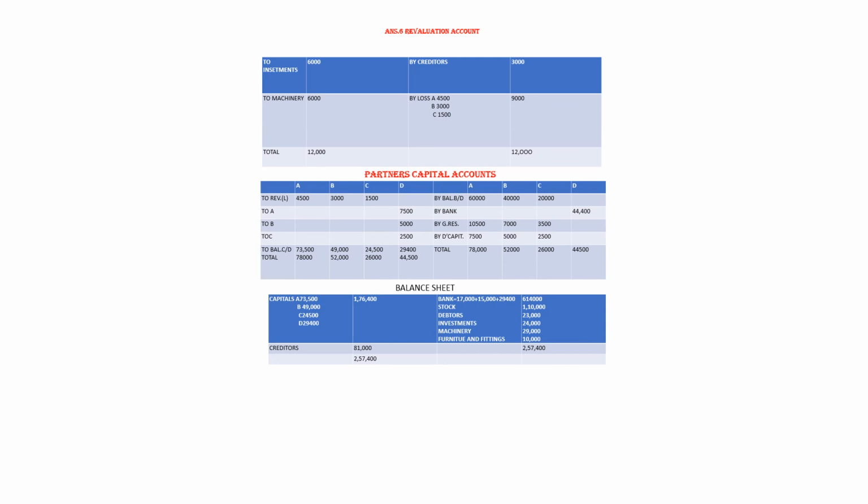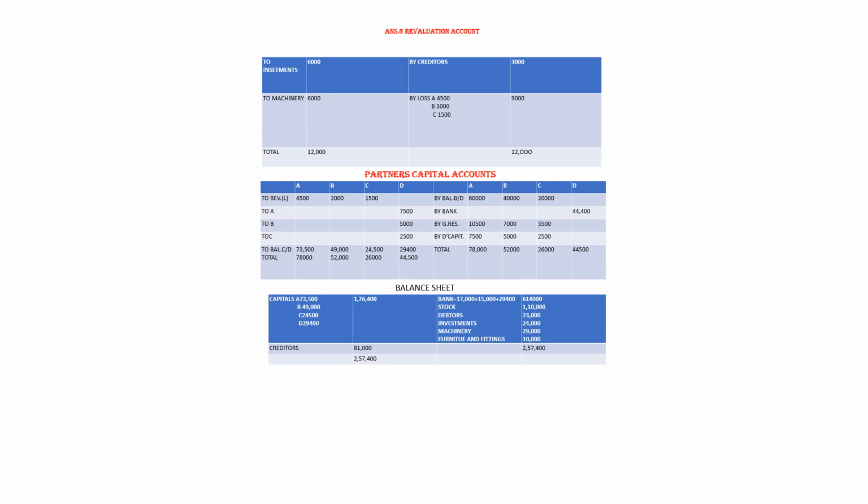Then in the balance sheet, capitals: the capital balances are 73,500, 49,000, 24,500, 29,400. Total comes to 1,76,400. Creditors 81,000. Total is 2,57,400. On the asset side, the previous balance of bank was 17,000 plus 2,94,000 plus 29,400.